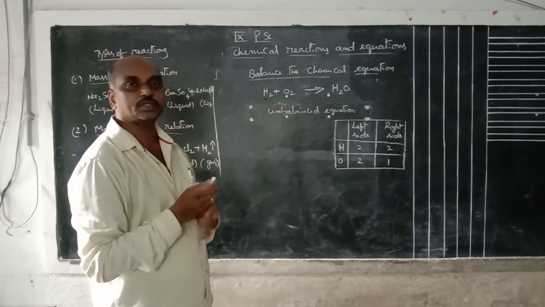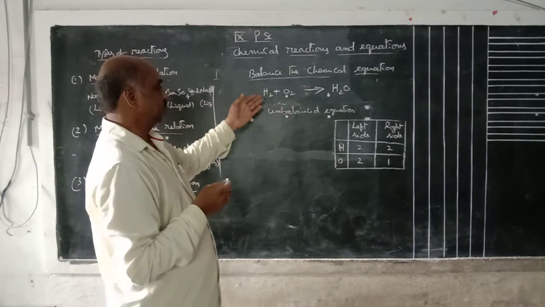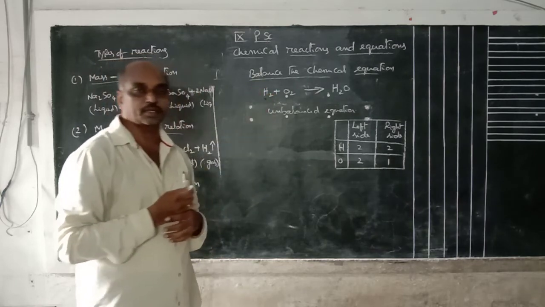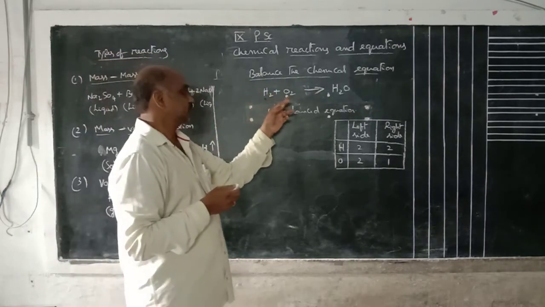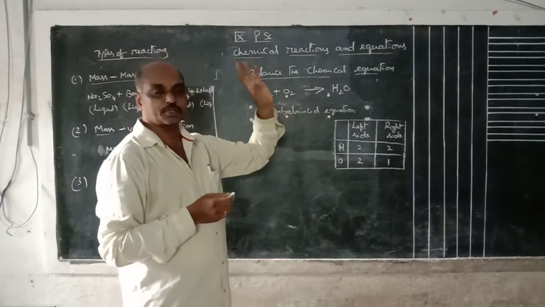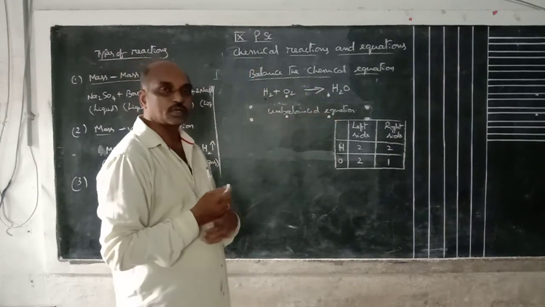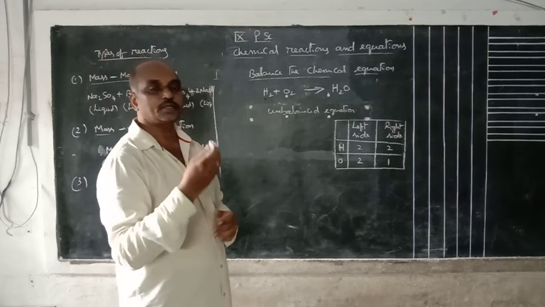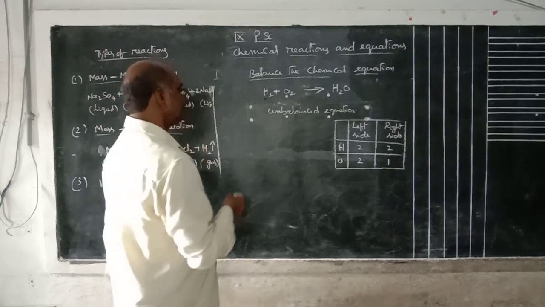Then only the equation is balanced. Here, which factor is not balanced? Hydrogen, both sides same, 2 atoms are there. But oxygen, left side is 2 atoms, right side 1 atom is present. You can convert it to 2 atoms. How to convert? By multiplying with some number.